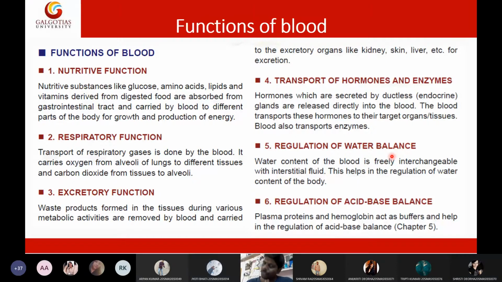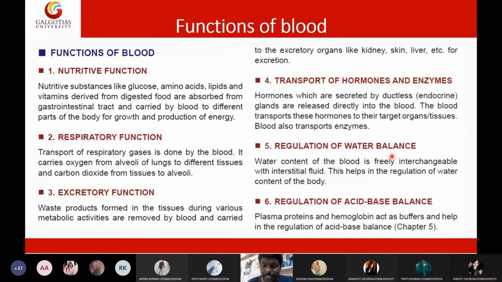7.4. Very good. Average. Okay, 7.32 to 7.42 is the range of the blood pH. If the pH increased or decreased, definitely there will be problems in the body. And that blood pH will be precisely regulated by certain substances called buffers, and those buffers are present in the blood. Those buffers are bicarbonate buffers.